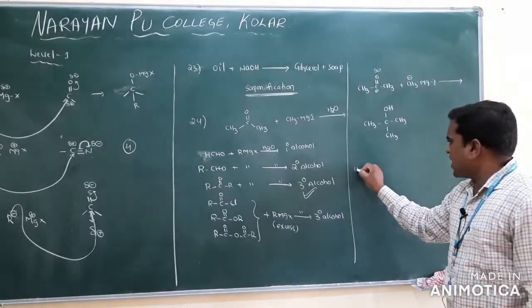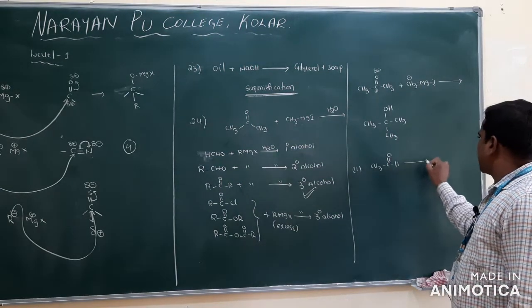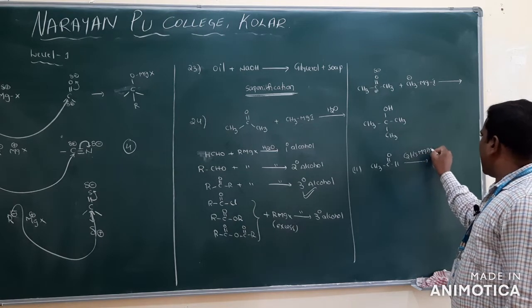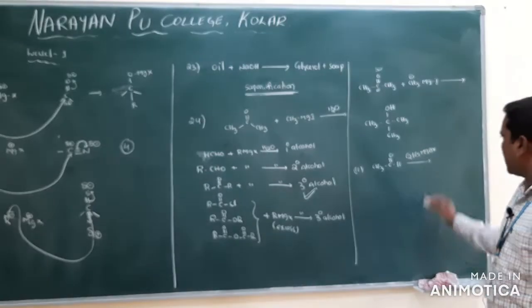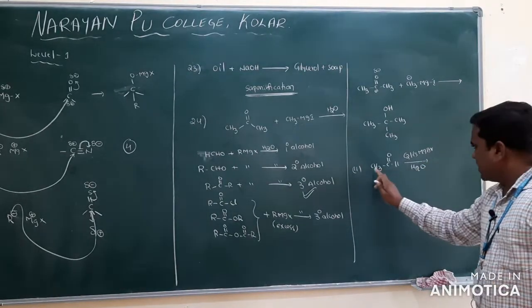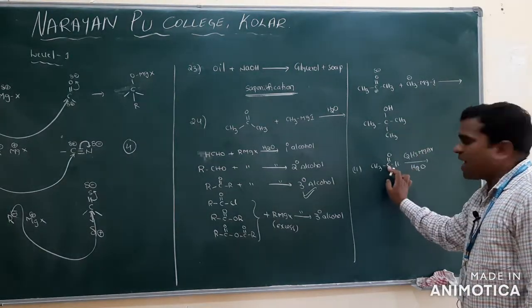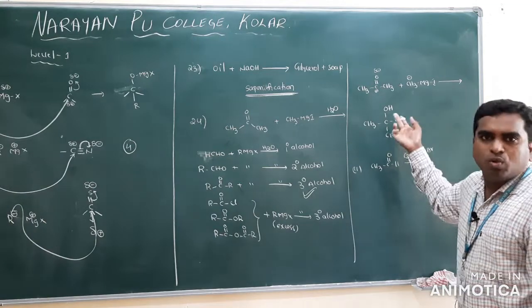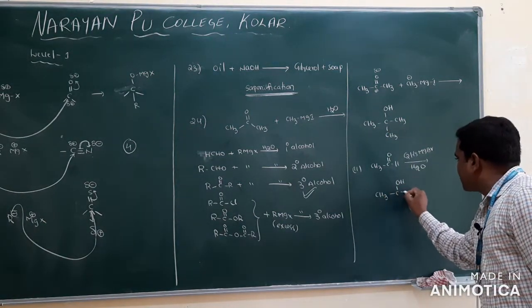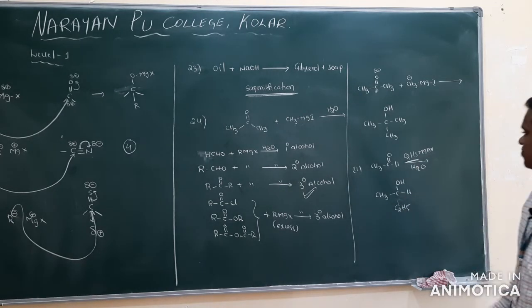Clear? Simple. Suppose I give another compound: CH3, C double bond O, H treated with C2H5MgBr followed by hydrolysis. Write the direct product. CH3 is there and H is there, and the alkyl group is added to the carbon and converts the double bond O into OH. That is the final product: CH3, C, OH, H. And the group from the Grignard reagent, you write C2H5.